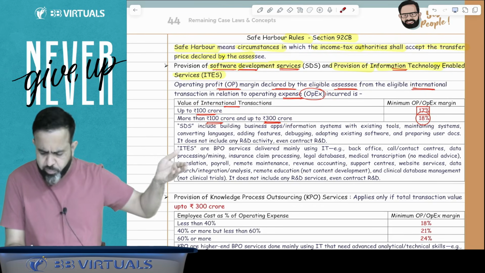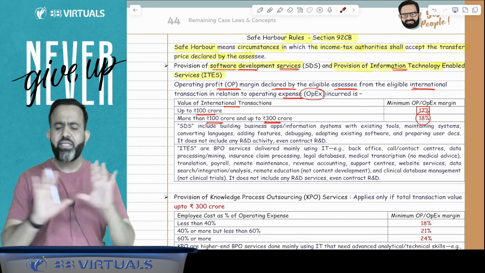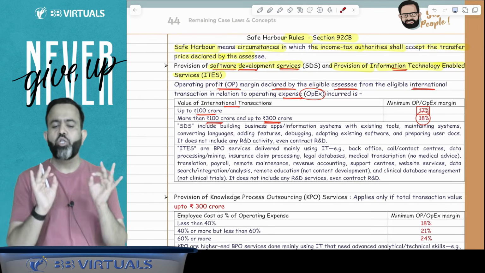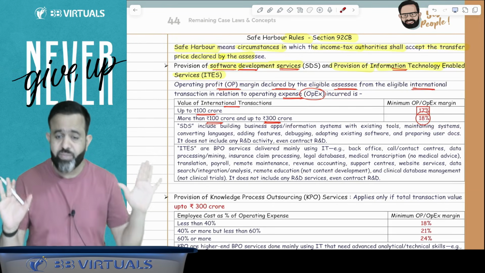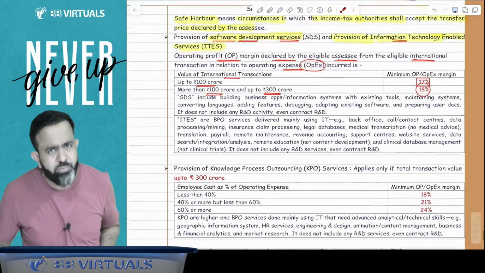If you declare this much profit or higher, then it is as per the safe harbor. The department will not question you. They are not going to object. But what is the meaning of software development service?